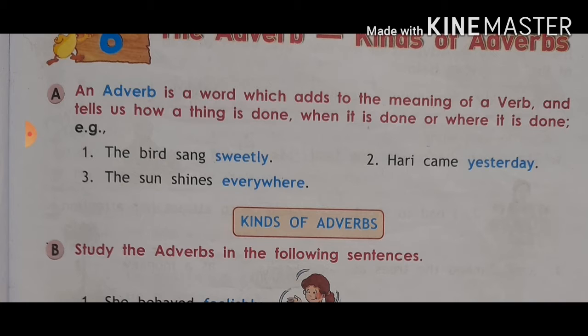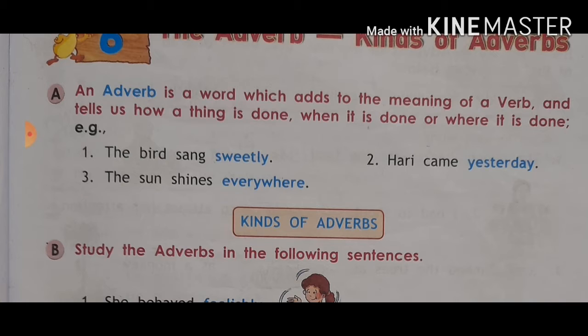The sun shines everywhere. The sun shines, but how, when, or where is it done? Everywhere. The sun shines everywhere, so everywhere is the adverb. Hari came yesterday. Here, Hari came is the verb, but when did he come? Yesterday. The adverb tells us when a thing is done or where it is done. So yesterday is an adverb.